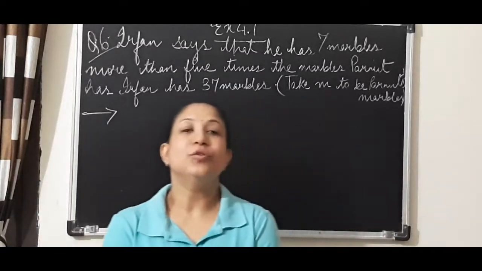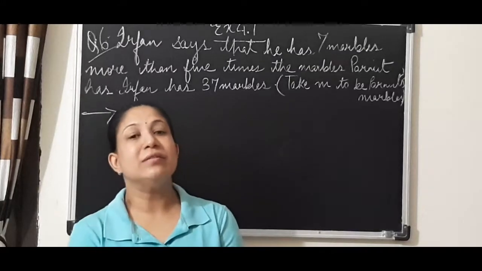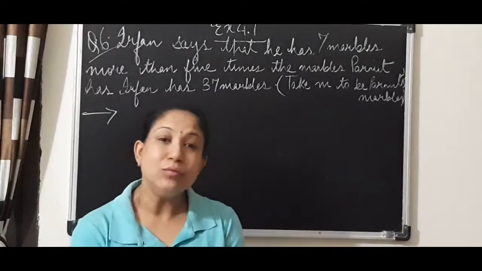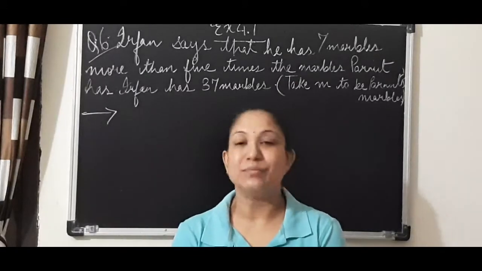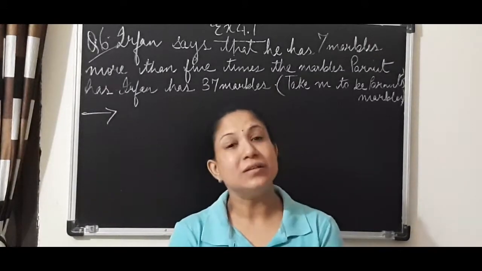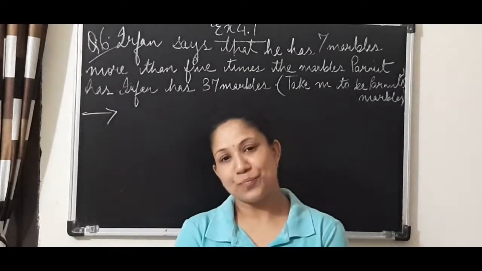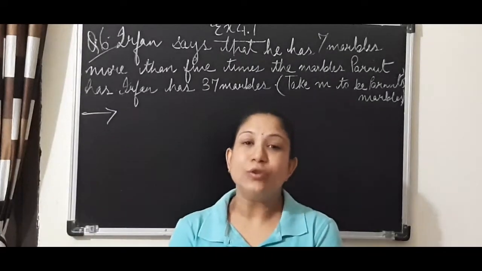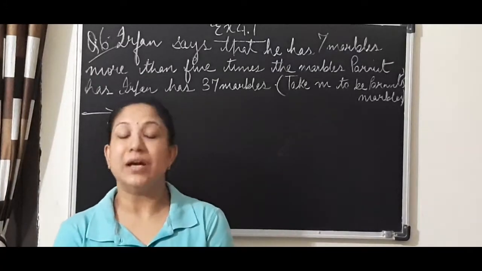In this video, we are going to discuss question number 6 and we will understand how to set up an equation from the given statements. We have done such types of questions in the previous class also, but the questions were short and very direct.